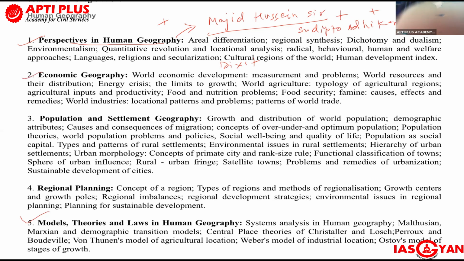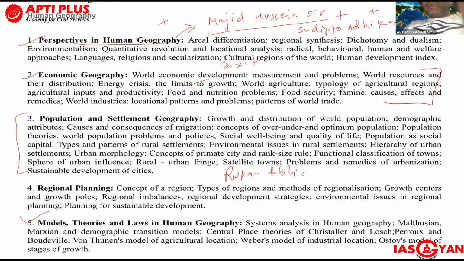Economic geography, okay, the internet will help you build this, because the Limits to Growth topic is also there with the models and theories too. This will be a repeated one. For population and settlement geography, again Majid Hussain's human geography is sufficient to complete this. And you can also go through some Rupa publication, Socio-economic Geography by Rupa Publication.